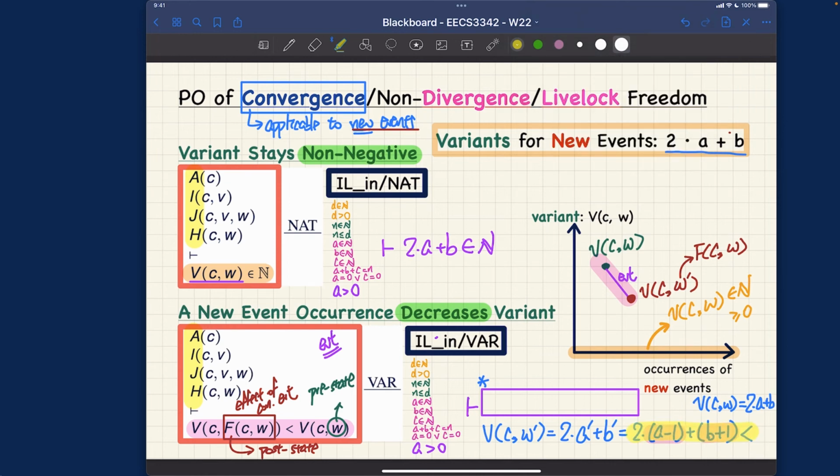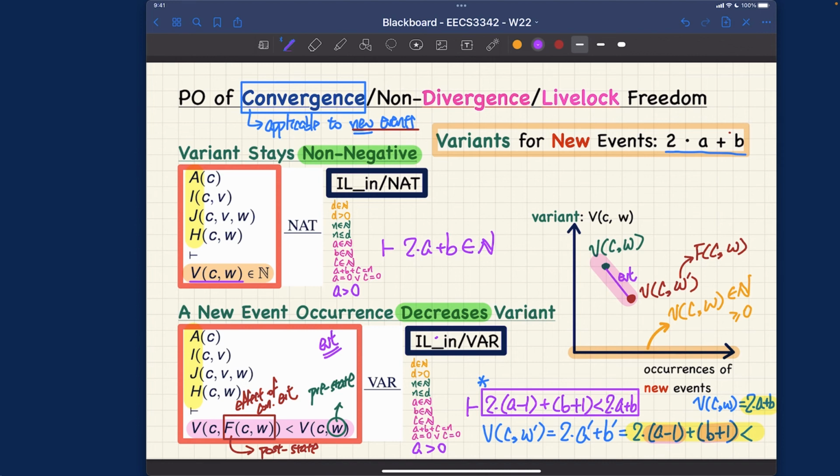Just got enough space. So that will be exactly over here. This expression here is strictly less than this expression here. Let me write it down. So final answer should be 2 times A minus 1 plus B plus 1, strictly less than 2 times A plus B. So that'll be the final answer. All right. And it will be also your exercise to actually prove this one. That should be also rather easy to prove, right?